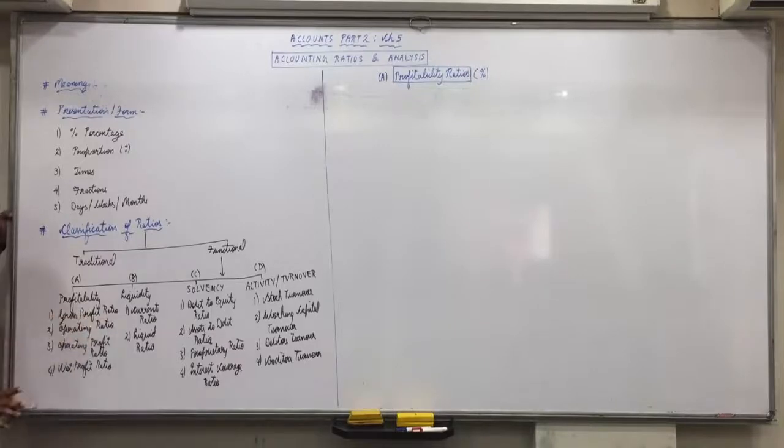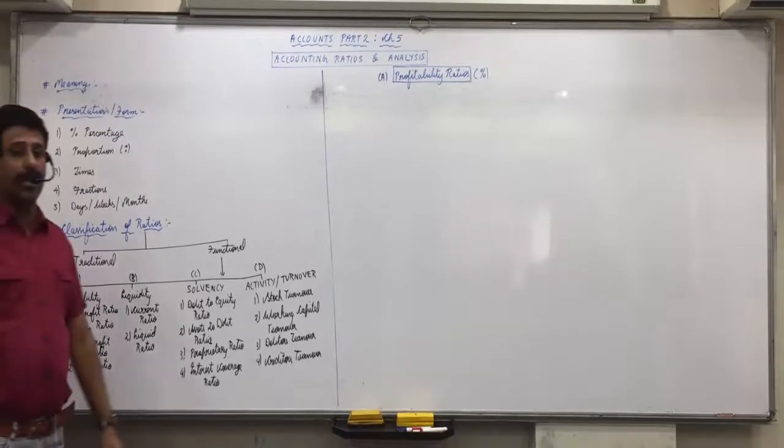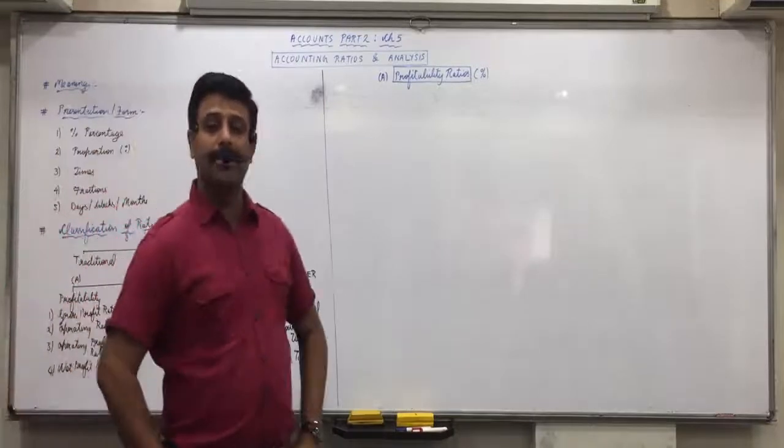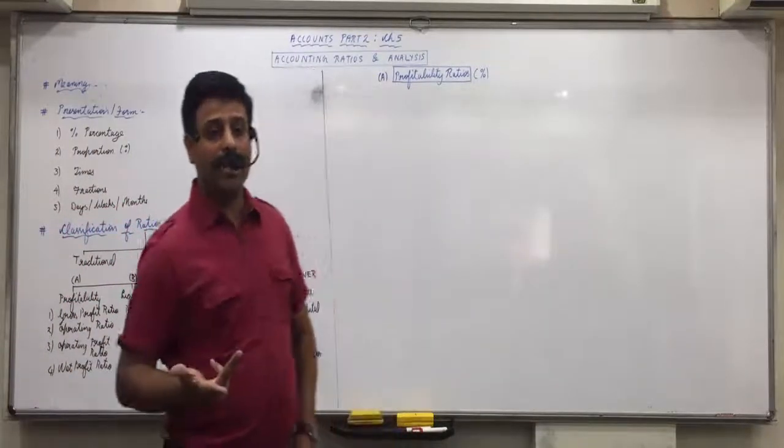Gross profit ratio equals gross profit upon sales into 100. Operating ratio equals operating cost upon sales into 100. Operating profit ratio equals operating profit upon sales into 100. Net profit ratio equals net profit upon sales into 100. Did you understand this? So I told you, very simple.